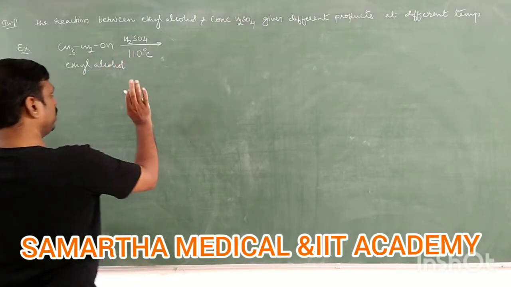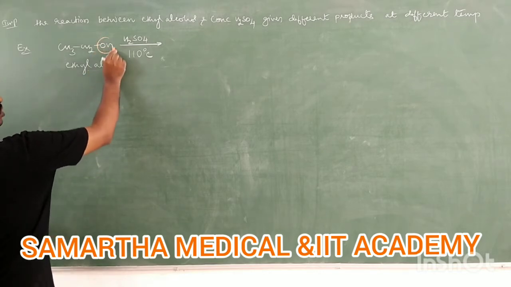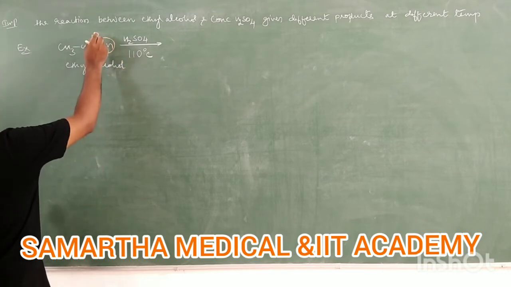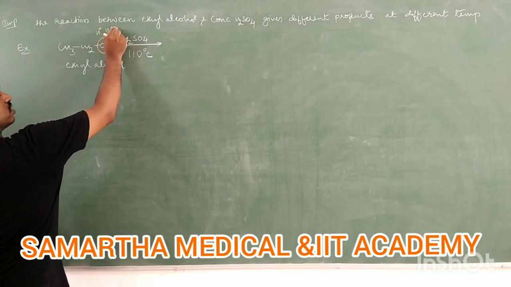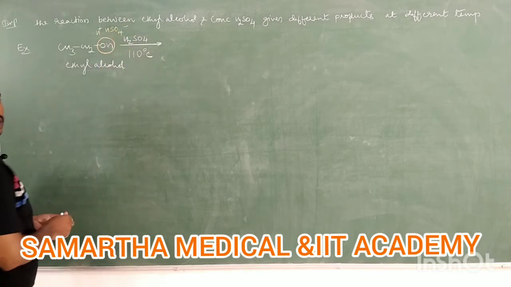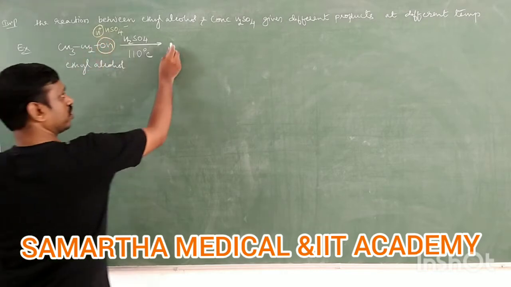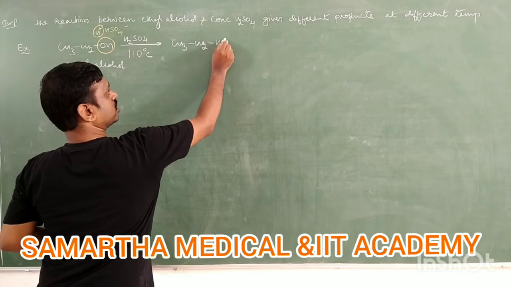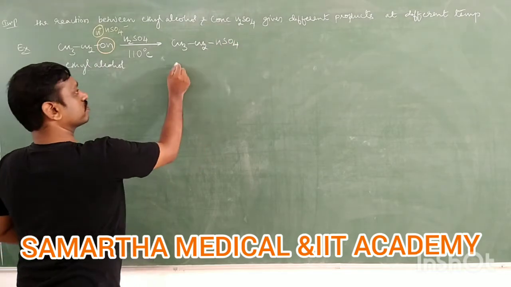See here, in ethyl alcohol, this OH, plus sulfuric acid produces what? H plus and HSO4 minus, we know it, right? Therefore here H plus and OH, water is removed, then CH3, CH2, HSO4. This is called ethyl hydrogen sulfate.